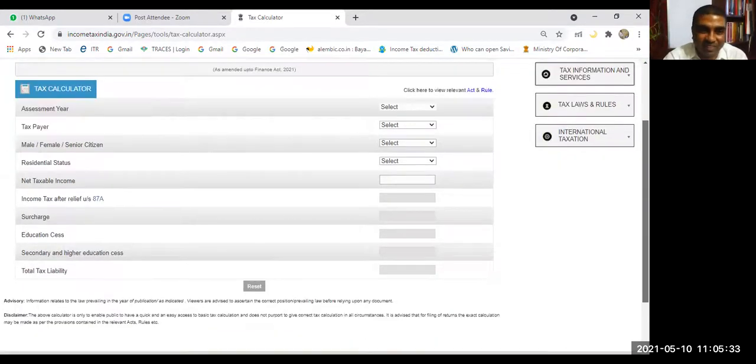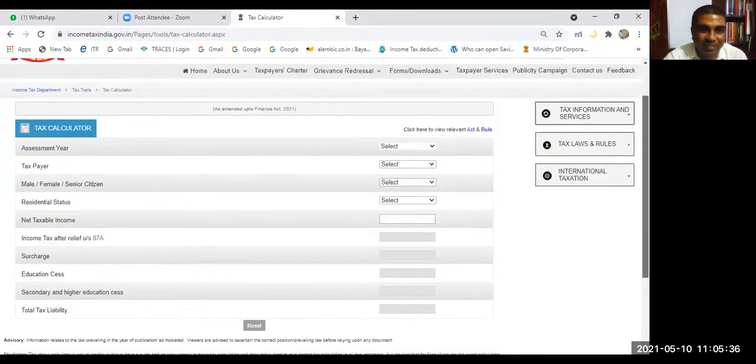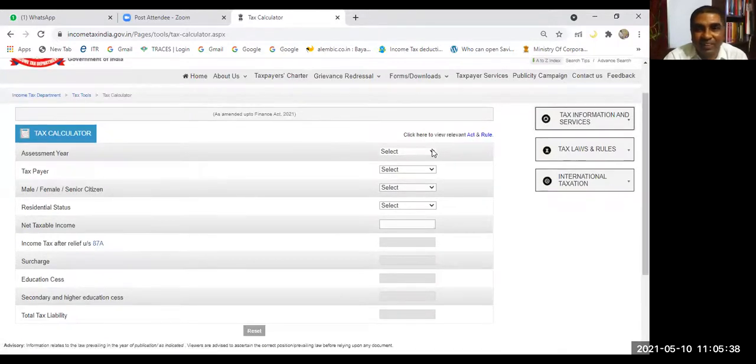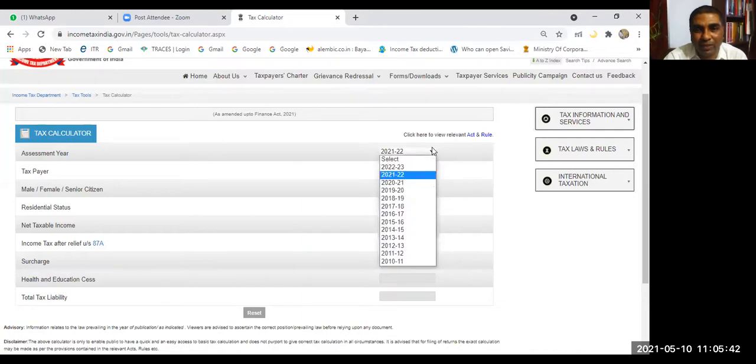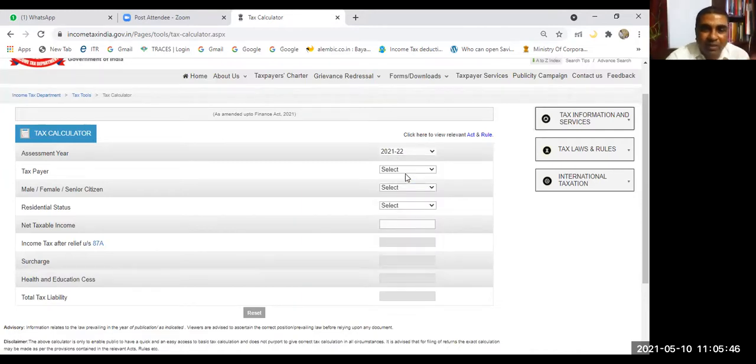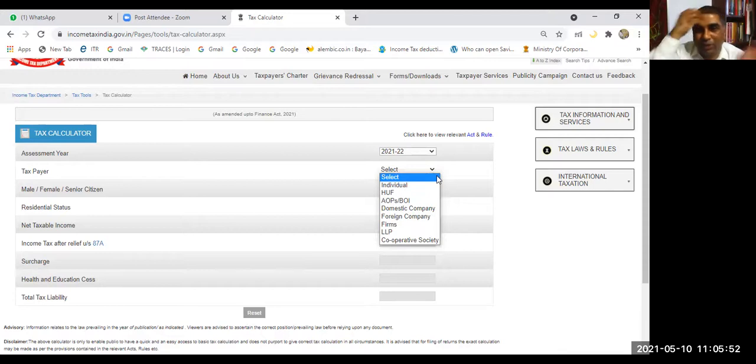This is the tax calculator. Very convenient calculator. Let us say we'll calculate tax for assessment year 21-22 or 22-23. Now we'll go for 21-22. Taxpayer, I had already shown you. Anyone you can choose: individuals, HUF, AOP, BOI, domestic company, foreign company, firms, LLP. Which one?